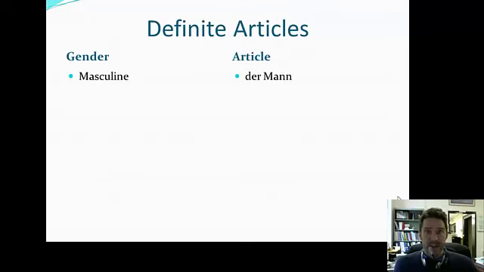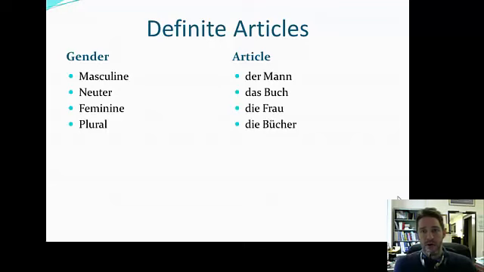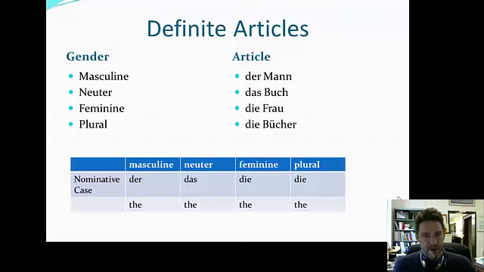Okay, so having a look at some of these, masculine example, der Mann, neuter, das Buch, feminine, die Frau, plural, I did the plural of book, which is books, die Bücher. Okay, plurals we'll get to here in a little while, but just to show you this little table, der, das, die, okay, all meaning the. So my biggest pointer would be, I have an attachment for what are some of the basics for identifying gender, but at this point it's really going to be a memorization.